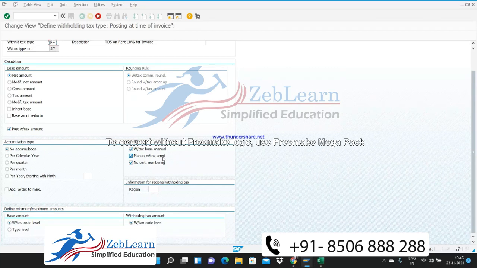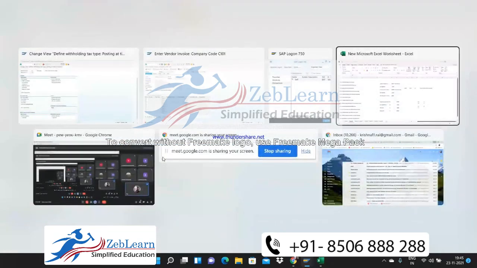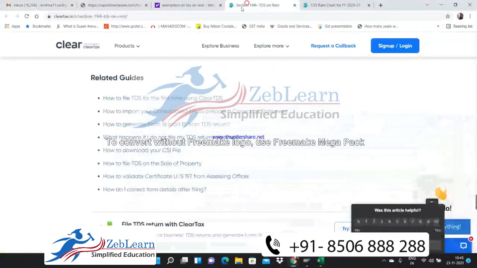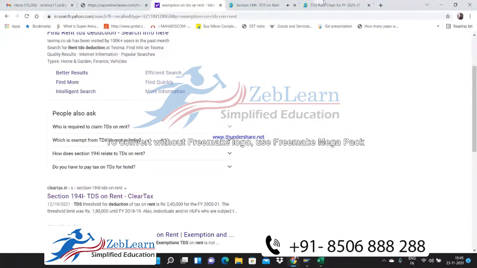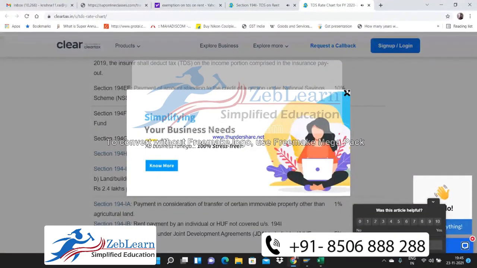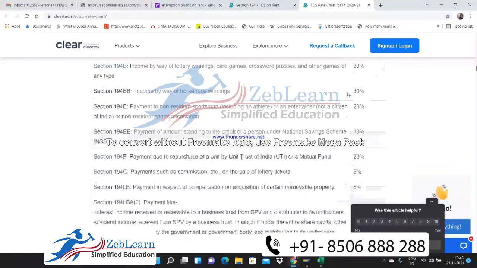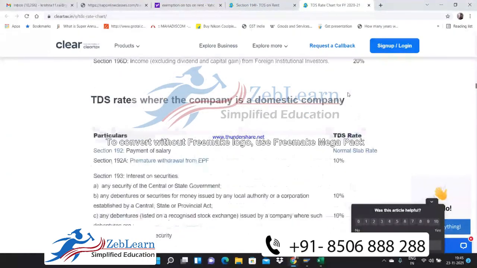Sometimes in our country the tax rate has been changed. I have just gone through this article, and they are saying that for a particular period they have changed the tax rate.